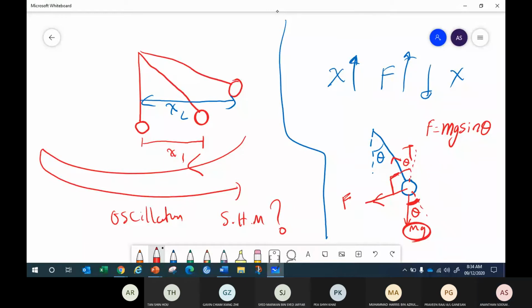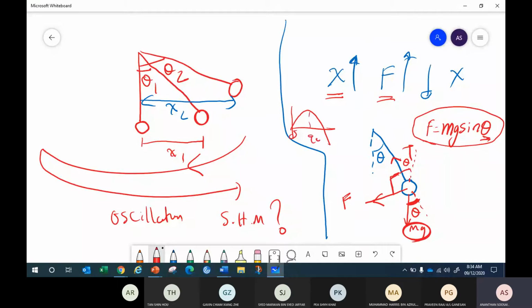Now tell me, when displacement increases, does the force trying to restore it back increase or decrease? This is the formula we rely on. When x increases, what happens to theta? It gets higher: theta 1 here, theta 2 there. So when displacement increases, theta increases. When theta increases, what happens to the value of sin theta? On the sine graph, from 0 to 90 degrees, when the angle increases the value also increases.